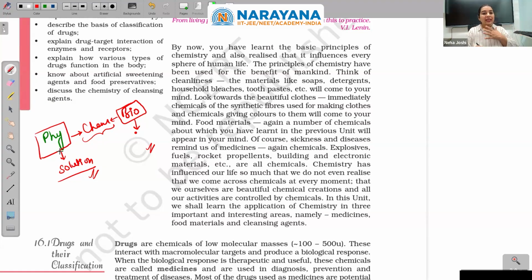Now the chemist prepares the polymer which is best suited for those glasses. It gives you a range of polymers which could be used for the specs based on the requirement of the patient plus the cost he or she wants to give. So we are practically acting as a junction between different sciences.